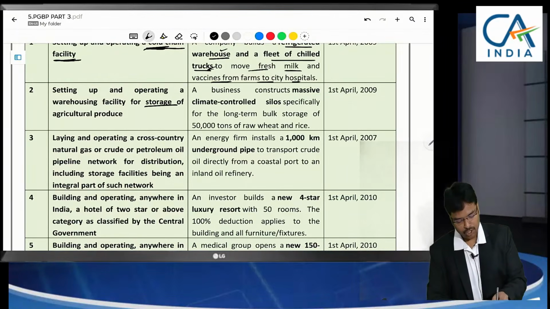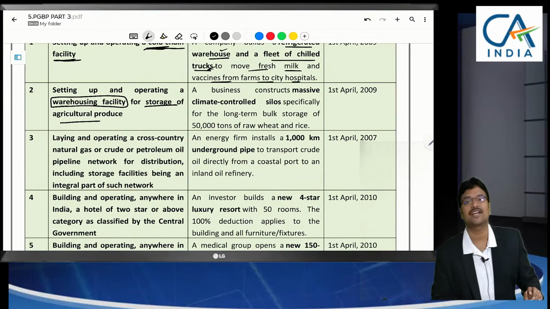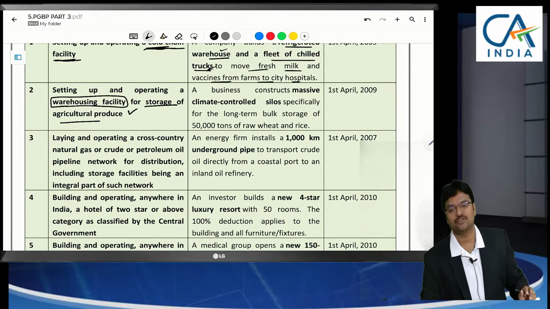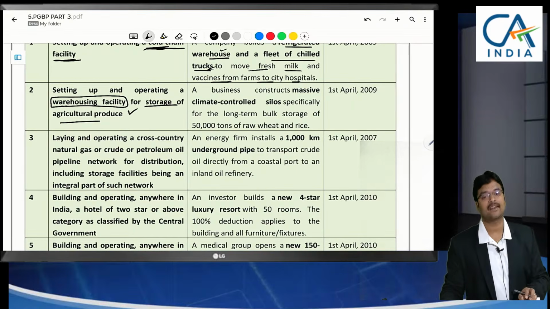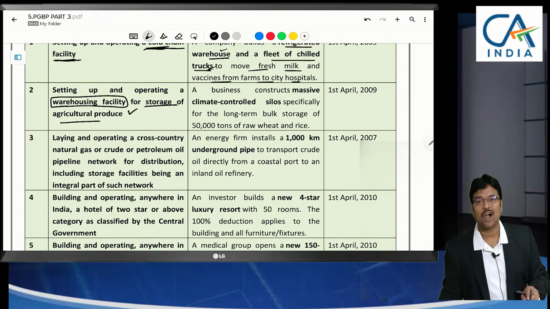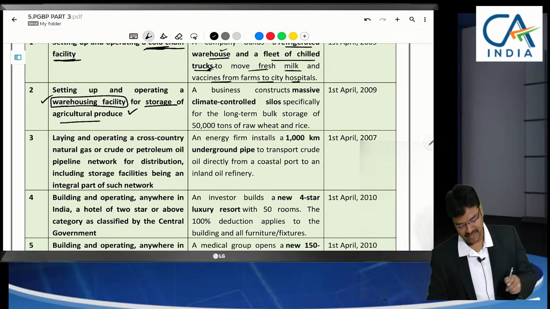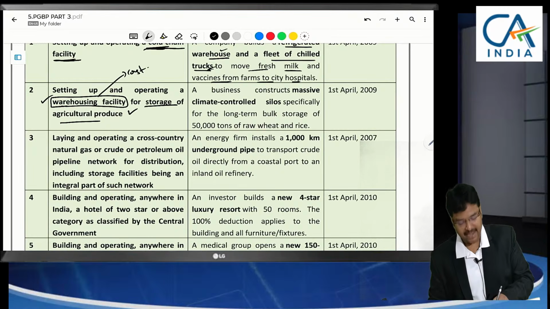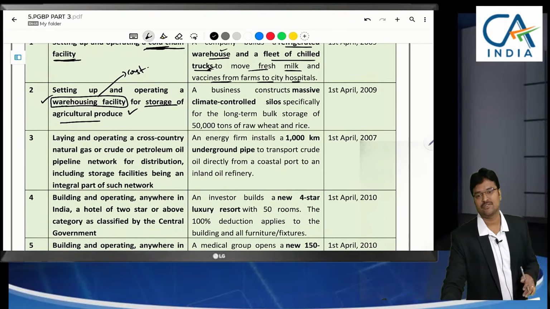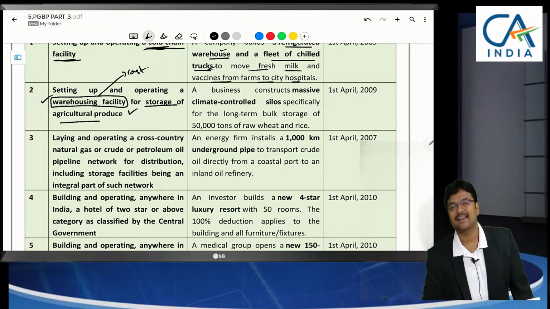Next, storage of agricultural produce. I have constructed a warehouse for storing agricultural produce. Facilities will be given: some fruits and vegetables should be exposed to air to stay fresh, and some should not be exposed to air so that they do not get damaged. Based on the nature of the product, I have set up a warehouse to store fruits and vegetables. Can I claim deduction for this warehouse construction cost? Yes. But here what is the income? Warehousing rent we are going to get. Out of that we can claim deduction.